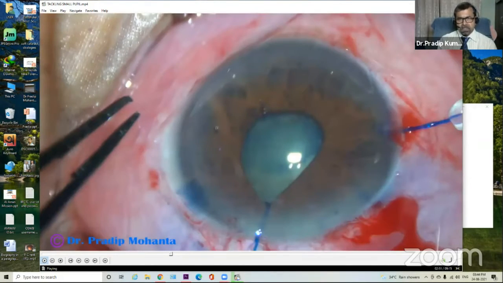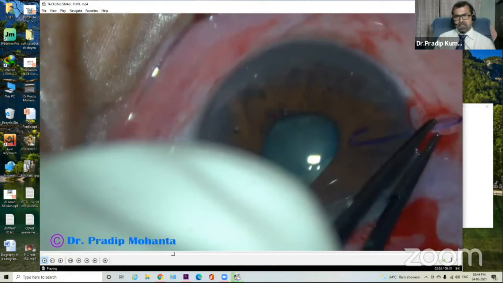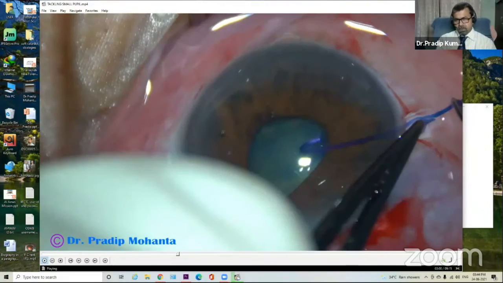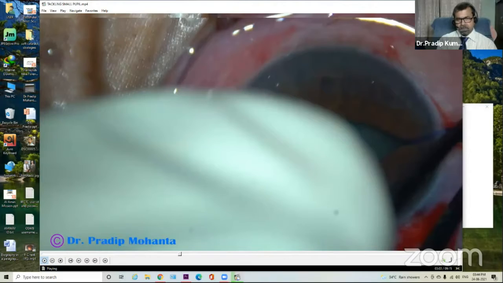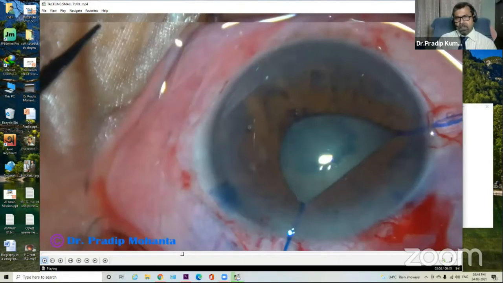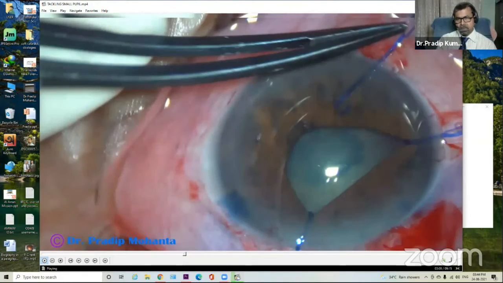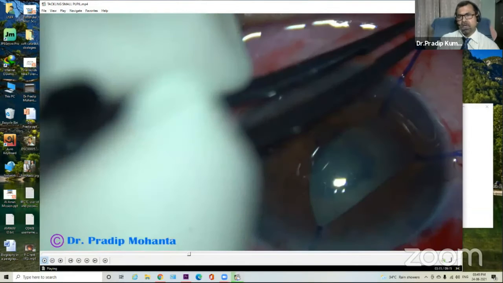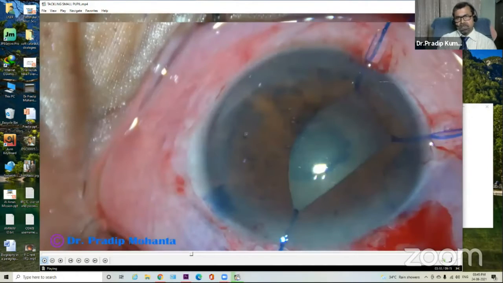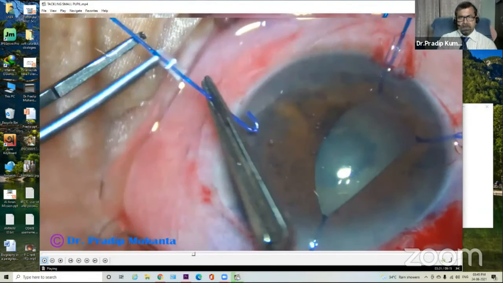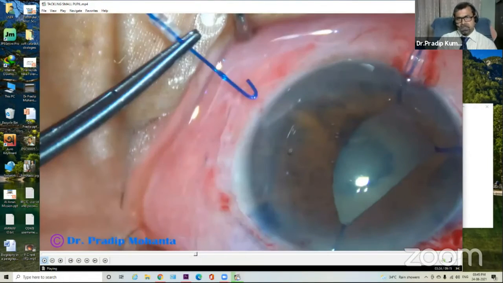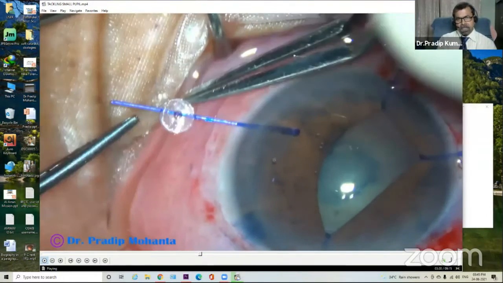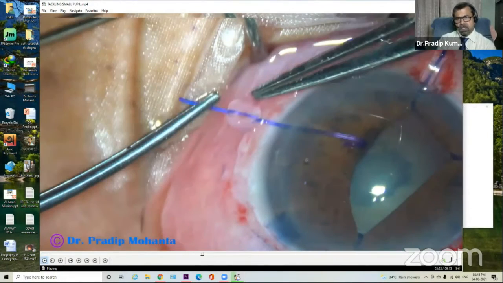I usually use 4 iris hooks in some cases, and sometimes 5. When the pupil is very small, when the iris is very much floppy, as we have observed in the other eye, and if there is any fibrotic band in the pupil, and if there is occlusio pupillae, in such cases, iris hooks are very important. In such cases, we may not be able to use a ring, particularly in cases where the iris is floppy, plus there is some amount of LIDRS.